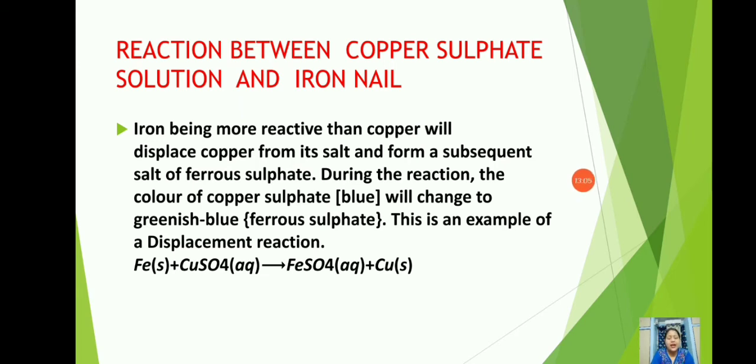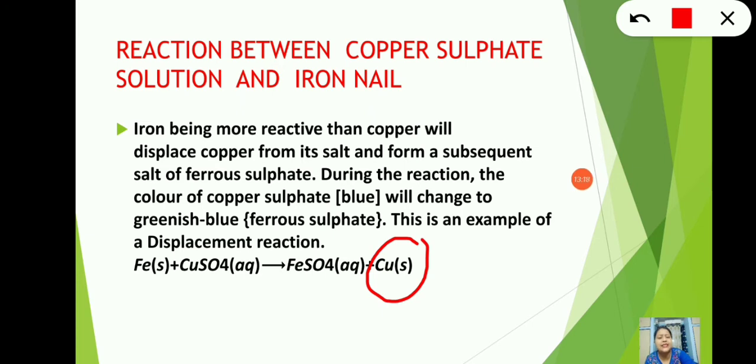All right, iron being highly reactive, it displaces the copper and takes its place and forms ferrous sulfate.